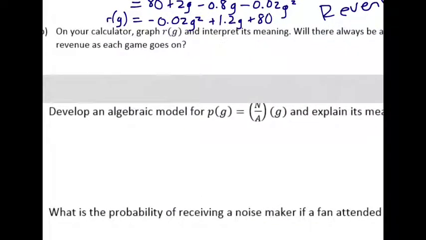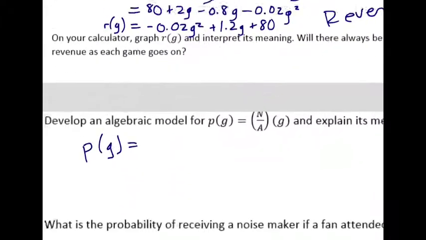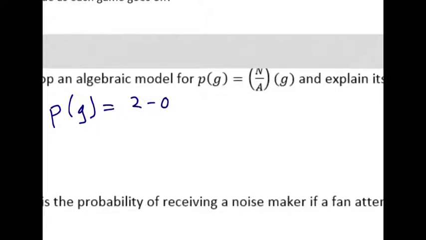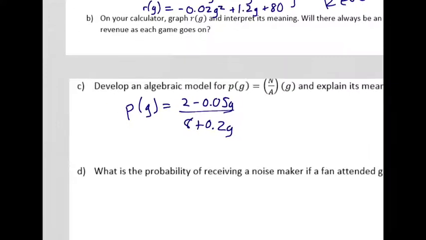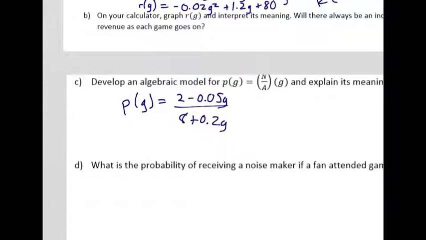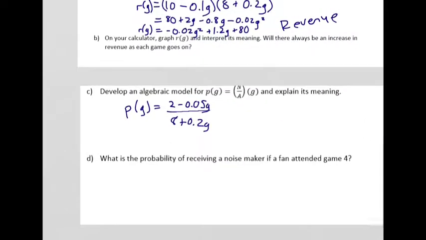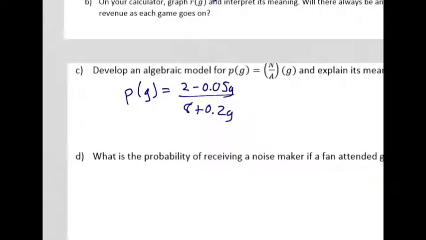So n was 2 minus 0.05g, and a was 8 plus 0.2g. And there's not really much simplification that we can do from here. So we'll just leave it like that. But think about what this would mean, right? You're taking n, the number of noisemakers handed out at the game, and dividing it by a, the number of people that came.